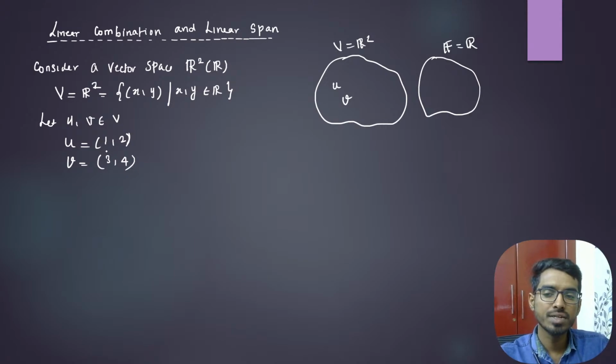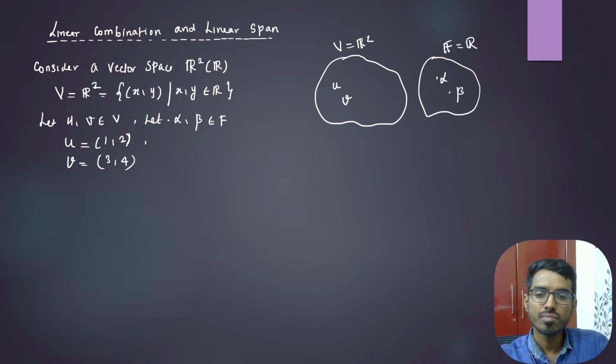I'm taking two elements in V, and V is R2. And let us take two elements alpha, beta in the field. Let us take alpha equal to 1, beta equal to 2.